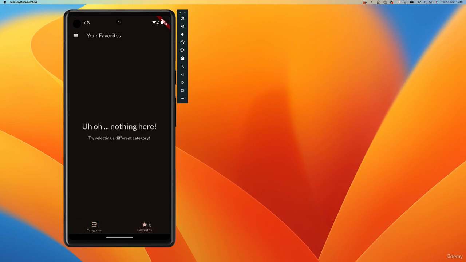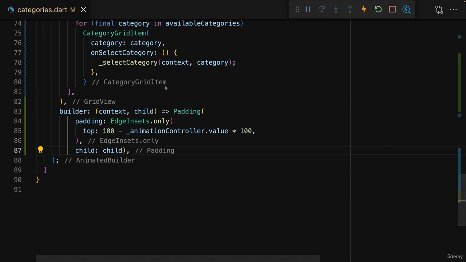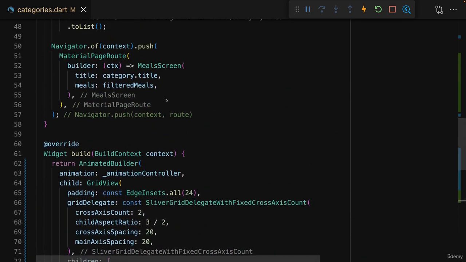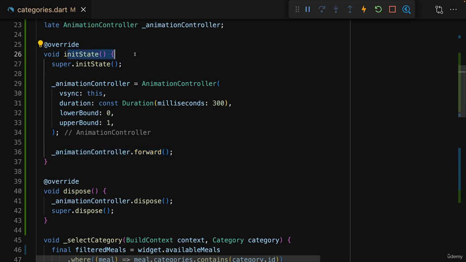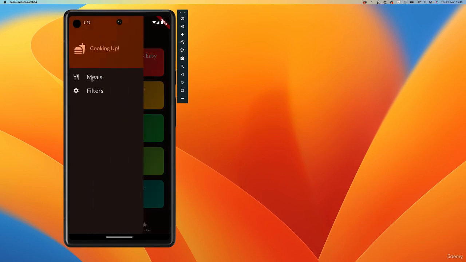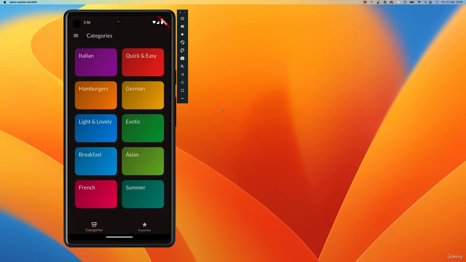That's different with favorites, and the animation of course only restarts if the widget is re-added to the screen, because we started in init state, and init state is only executed when the widget is created. When we move to the filters screen, the categories screen is still on the stack and it's not recreated if we come back to it. It's just shown again. That's why we don't get the animation here, but why we do get it if we, for example, come back from the favorites screen.